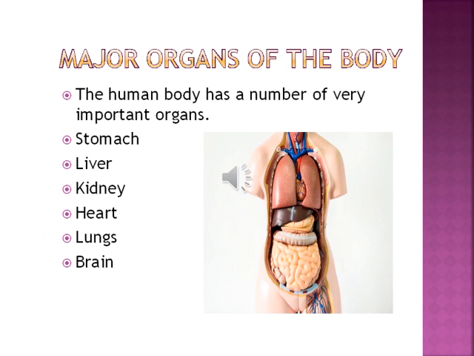Major organs of the body. Number 1 is the stomach, then liver, kidney, heart, lungs and brain. We will discuss each one by one.